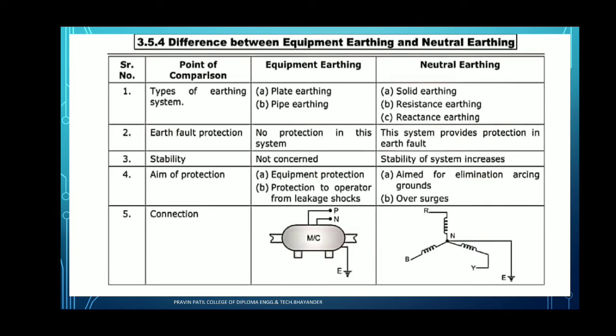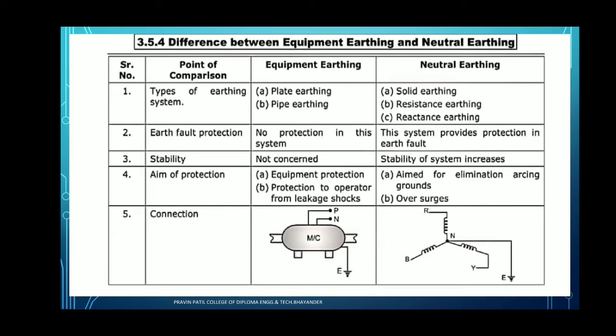Then the next point, aim of protection. For equipment earthing, the aim is equipment protection, that is the first point, and then protection of the operator from leakage shock. The aim of protection for neutral earthing is eliminating the arcing ground and overvoltage surges.